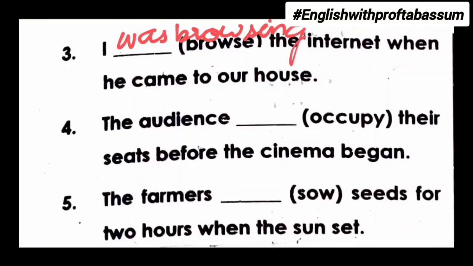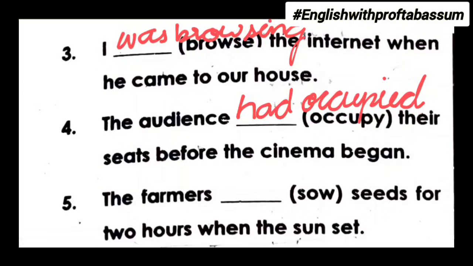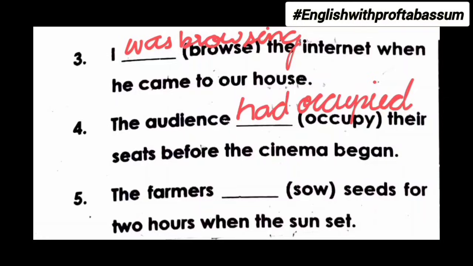Next one, the audience dashed their seats before the cinema began. So when two actions happen in the past, the earlier action means the first action is past perfect and the later action is simple past. So in this sentence, we have the later action that is cinema began and it is given in simple past. It means the dash must be in past perfect form. So the audience had occupied. Past perfect had plus V3 form of occupy, that is occupied.